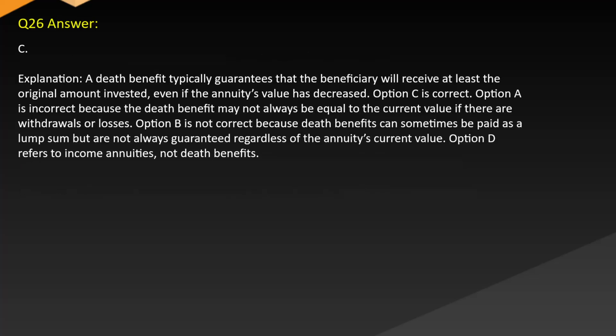Answer C. Explanation. A death benefit typically guarantees that the beneficiary will receive at least the original amount invested even if the annuity's value has decreased. Option C is correct. Option A is incorrect because the death benefit may not always be equal to the current value if there are withdrawals or losses. Option B is not correct because death benefits can sometimes be paid as a lump sum but are not always guaranteed regardless of the annuity's current value. Option D refers to income annuities, not death benefits.